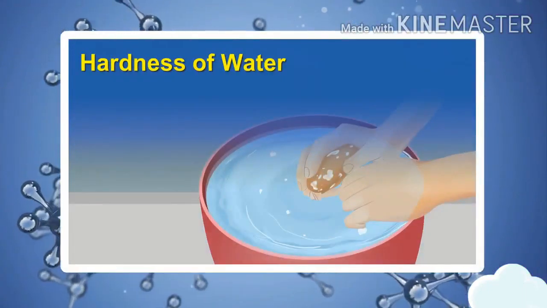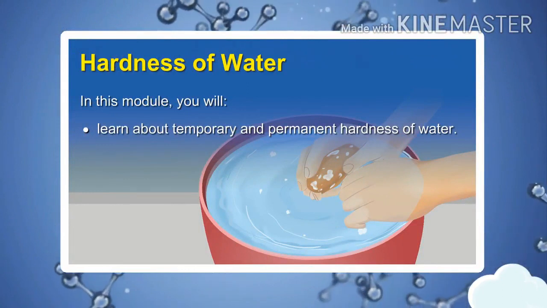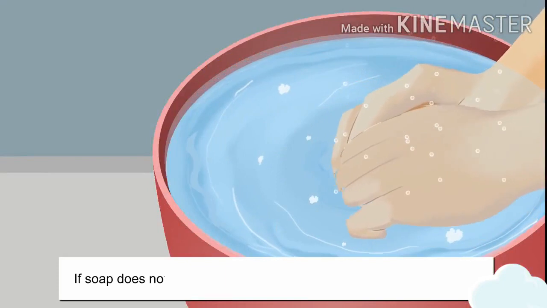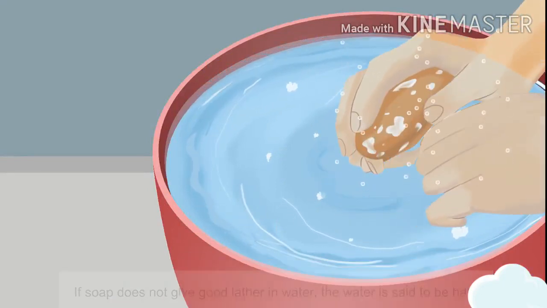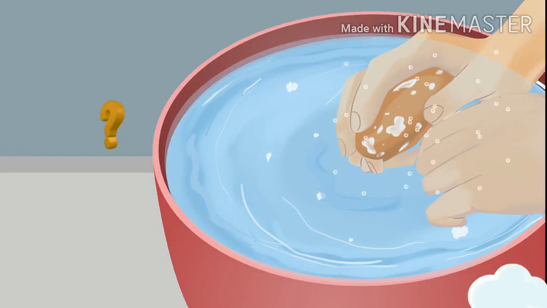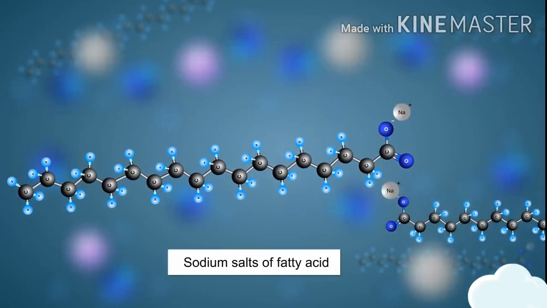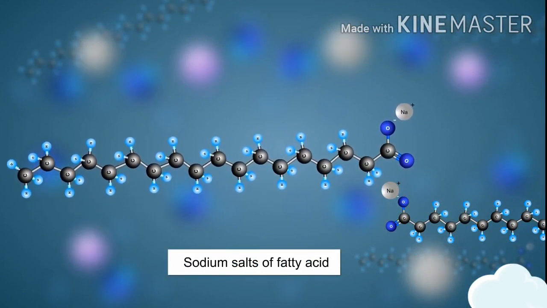Hardness of water. In this module, you will learn about temporary and permanent hardness of water. If soap does not give good lather in water, the water is said to be hard. Now, what makes water hard? Well, calcium and magnesium ions present in water make it hard. Soaps contain sodium salts of higher fatty acids that serve to form lather.